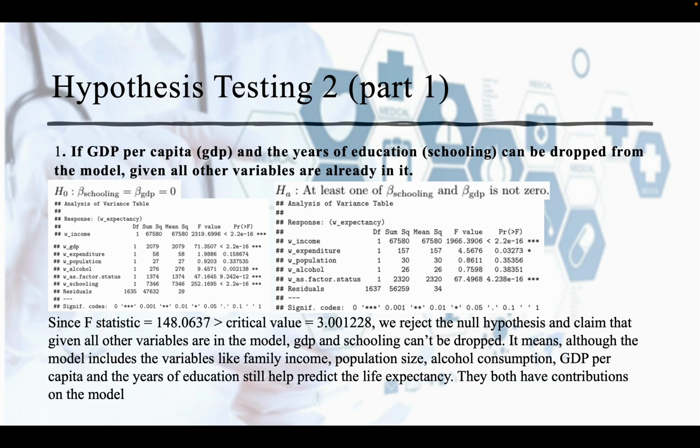Here's our hypothesis testing 2, part 1. Can GDP per capita and the years of education be dropped from the model, given all other variables already in it? The null hypothesis is that beta schooling equals beta GDP equals 0, and the alternative hypothesis is that at least one of them, beta schooling or beta GDP, is not 0. The conclusion: the F statistic is much larger than the critical value. We reject the null hypothesis. It means although the model includes variables like family income, population size, and alcohol consumption, GDP per capita and the years of education still help predict life expectancy. They both contribute to the model.